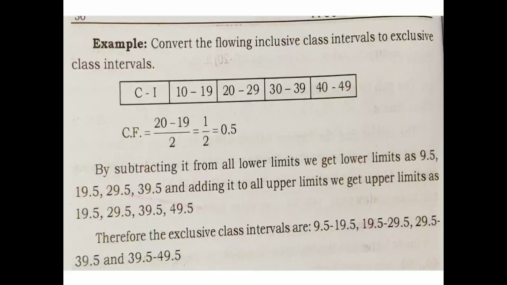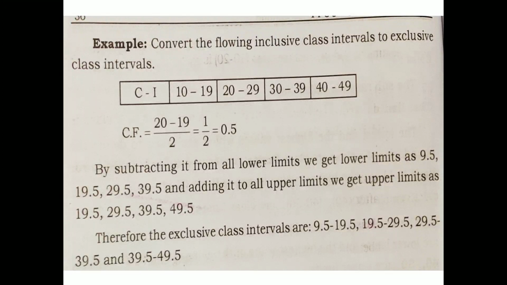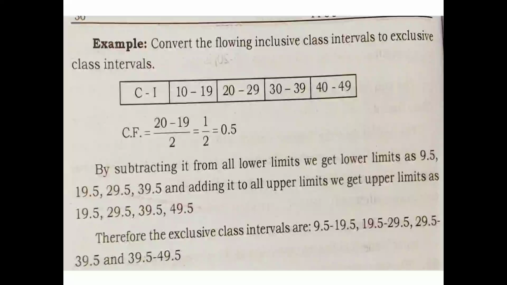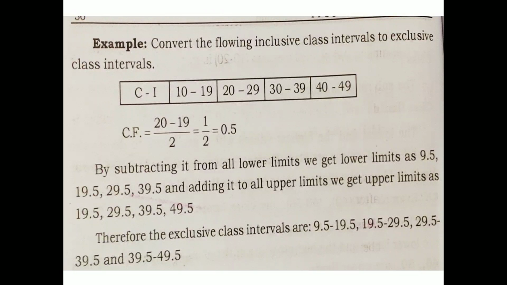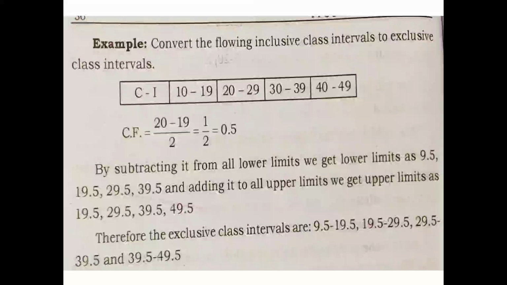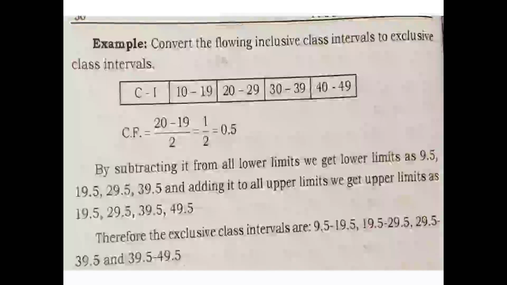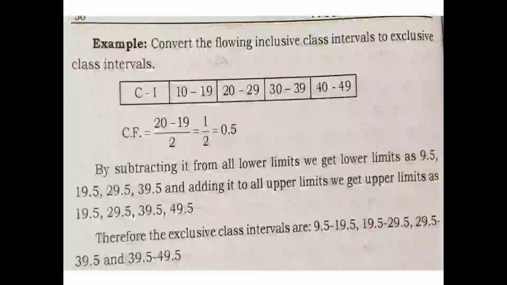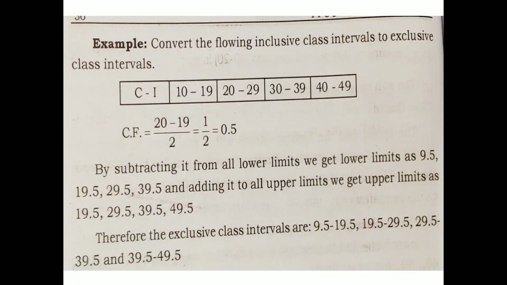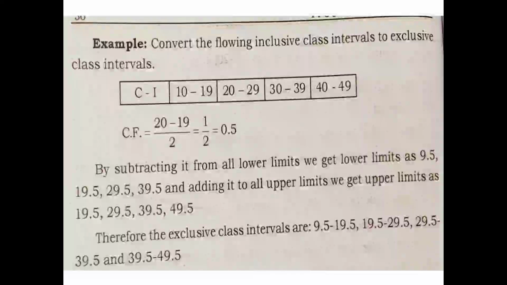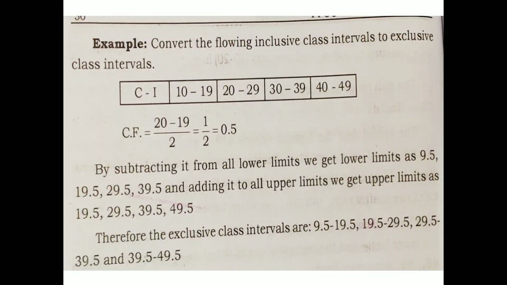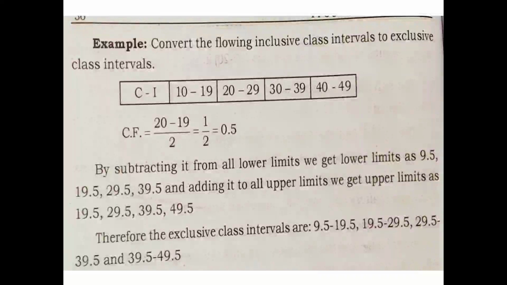You subtract from the lower limits. The lower limits are 10, 20, 30 and 40. 10 minus 0.5 will give you 9.5. 20 minus 0.5 will give you 19.5. 30 minus 0.5 will give you 29.5. 40 minus 0.5 will give you 39.5.